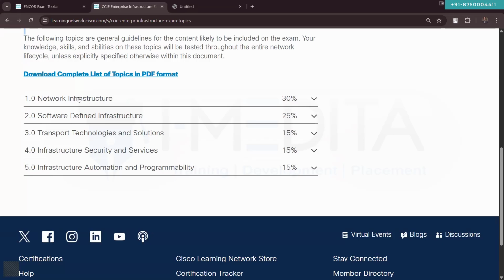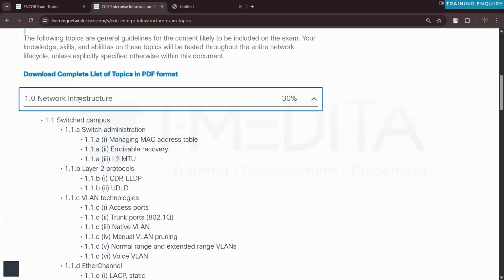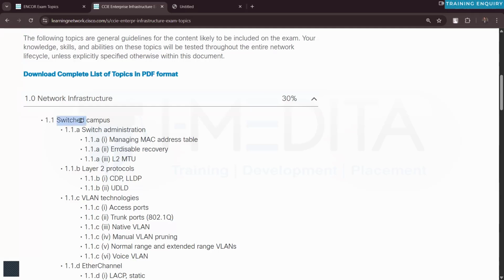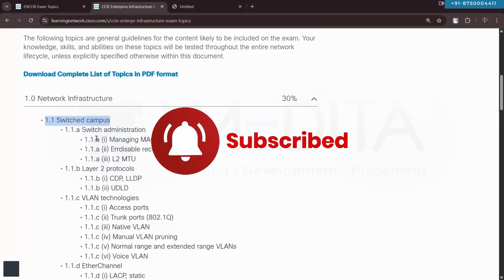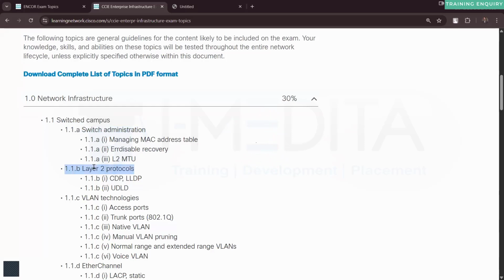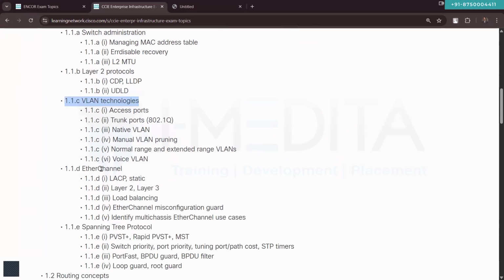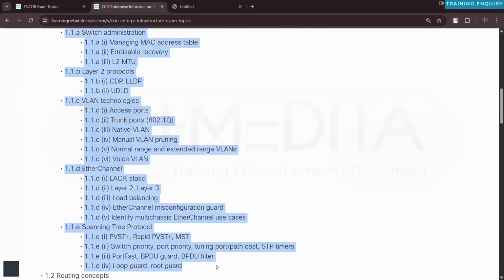Right, so if I click on it and expand it, it will give me the detailed information about the topics that we are going to cover. So the first point is basically switching the campus. It is from the switching point of view. Whenever you go for the switching classes, all these topics, like switch administration, layer 2 protocol, VLAN technology, EtherChannel, spanning tree, are covered when you cover the switching part.